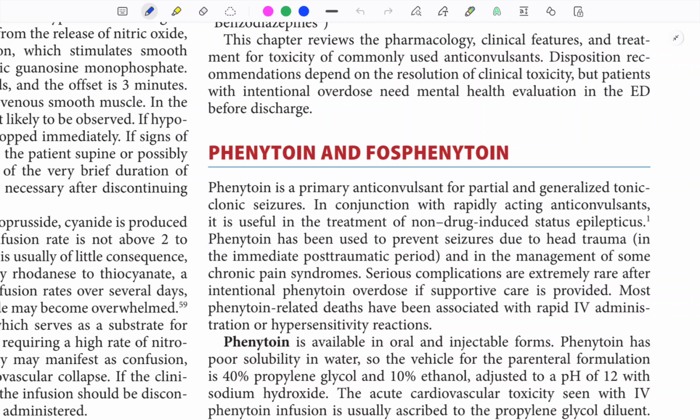Poor solubility in water, so a vehicle is used. That is, a vehicle is used for the parenteral formulation: 40% propylene glycol and 10% ethanol.